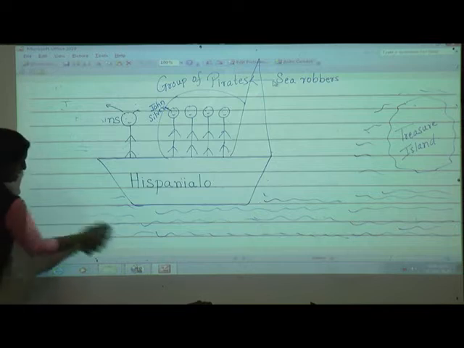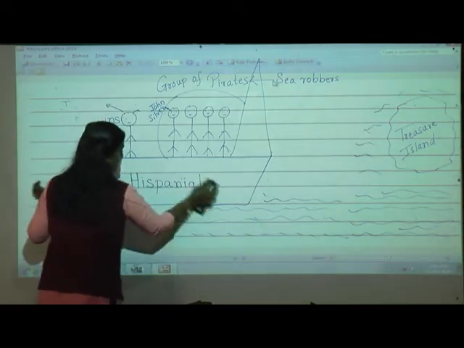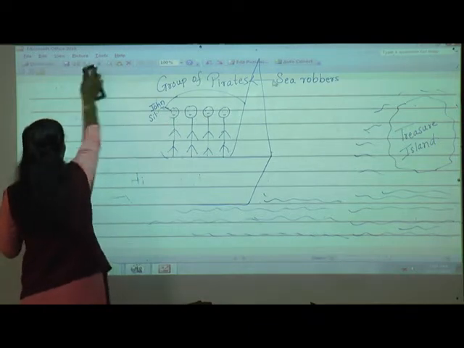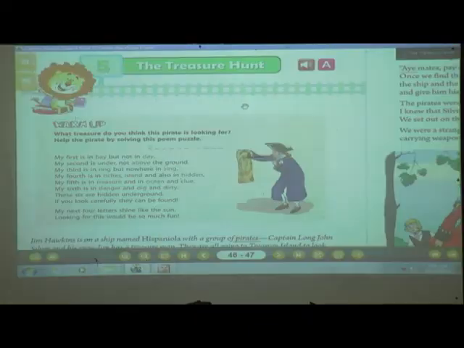So what is the lesson name, students? Yes, the lesson name is lesson number 5, Treasure Island. You can open your Canopy book. Now we are on page number 46, lesson number 5. So what is the lesson name, students? Yes, the Treasure Hunt. As I have introduced, now all are on the way to hunt the treasure. Hunt means what, students? Yes, in search of that treasure. And where is it? Yes, it is on Treasure Island.